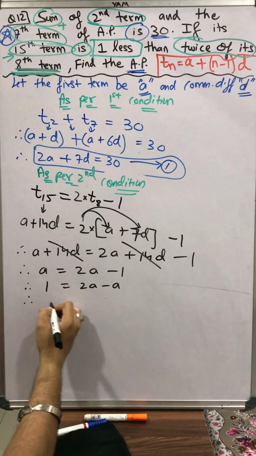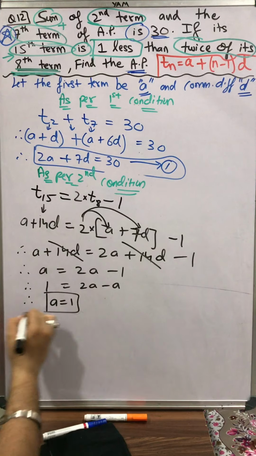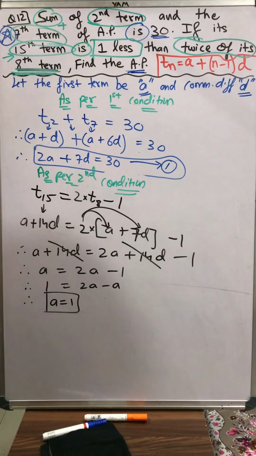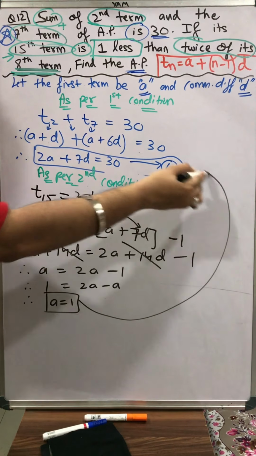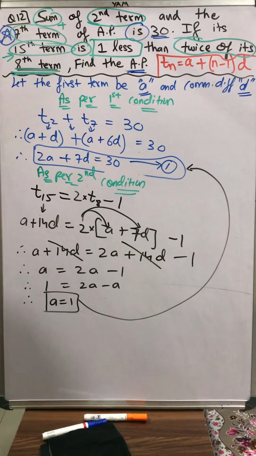Therefore 2a minus a is a, so 2a minus 1 from right goes on the left, becomes plus 1. So the value of a is 1. Students, we got to know the value of a itself from our second condition. Can we substitute this value of a in our equation number 1? Yes, we can do it.